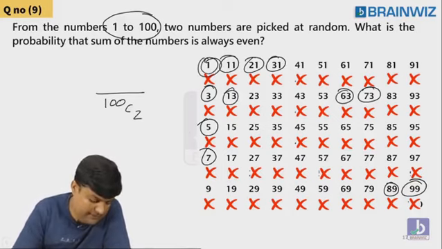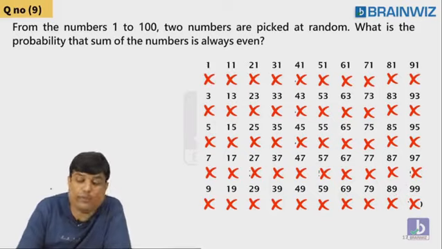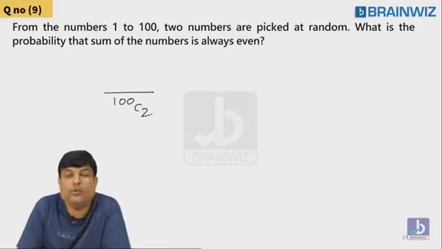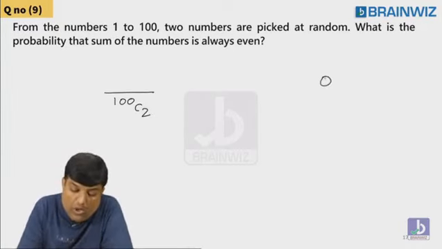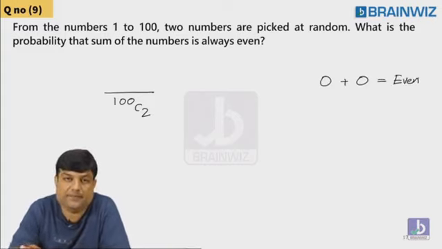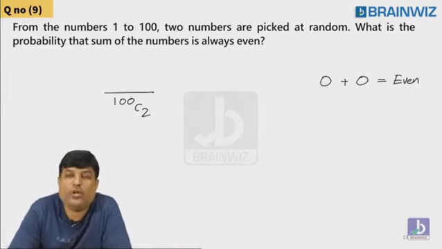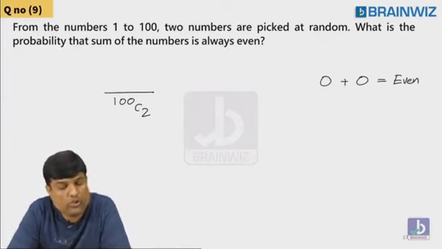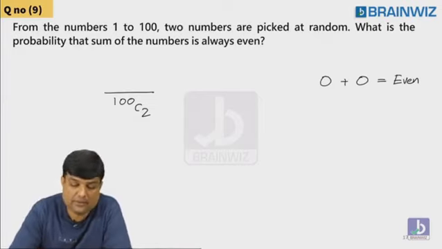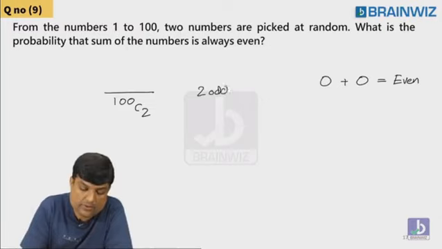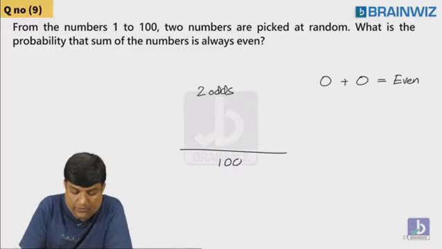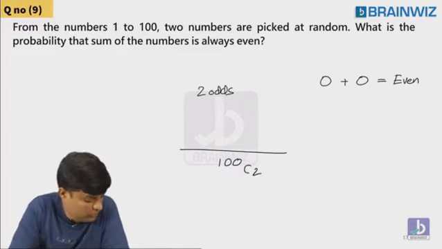So when is it possible, guys? When is it possible? Guys, please tell me. Denominator, you got it, 100C2. I want the numerator. Odd plus odd is always even. Don't forget this basic. Whenever you add two odds, odd plus odd is always even. Means I want two odd numbers. If you pick two odds, denominator is the 100C2.